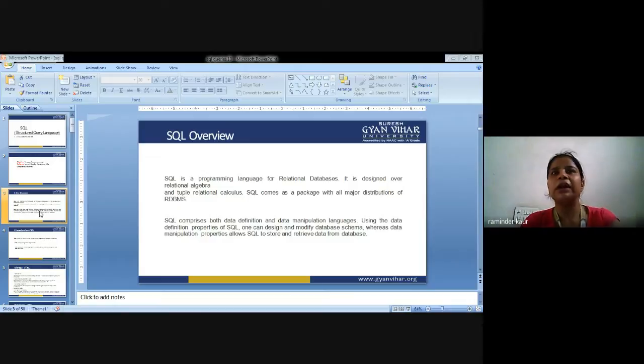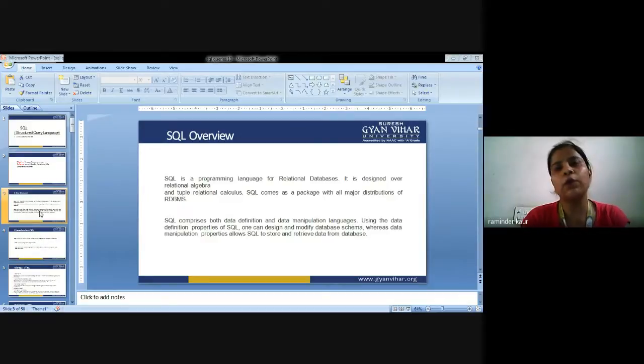In your subject, you are going to study only DBMS, that is database management system. RDBMS is a relational database management system in which you are supposed to study calculus and algebra in detail. So I am just giving you the overview about the basic database structure.